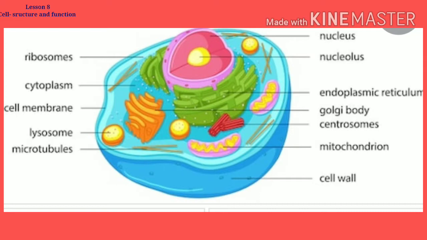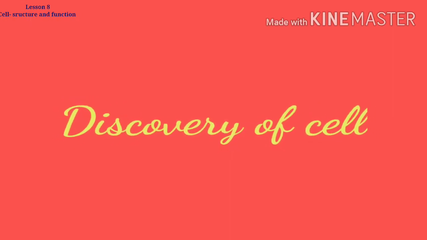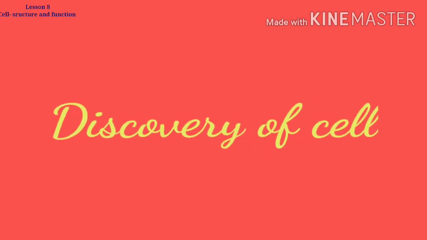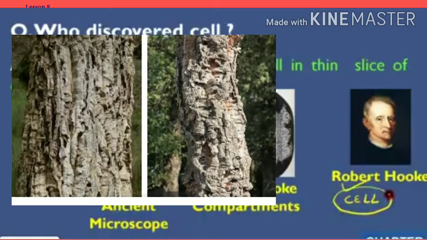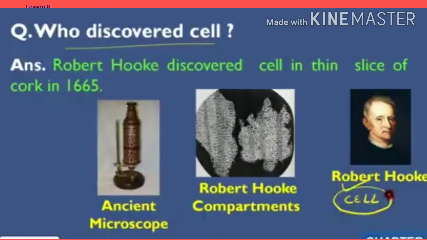Before explaining why we call the cell as structural and functional unit of the body, I would like to tell you about the discovery of the cell. Actually, the cell was discovered by Robert Hooke. He observed a slice of cork under a simple magnifying device. Cork is a part of the bark of a tree. He took a thin slice of cork and observed it under a microscope.